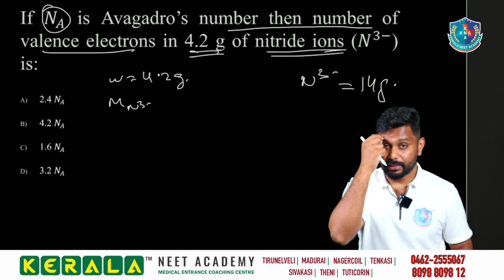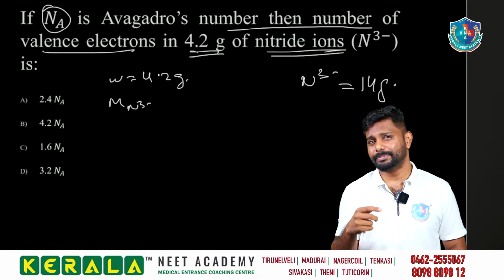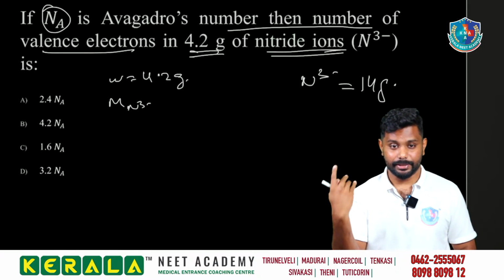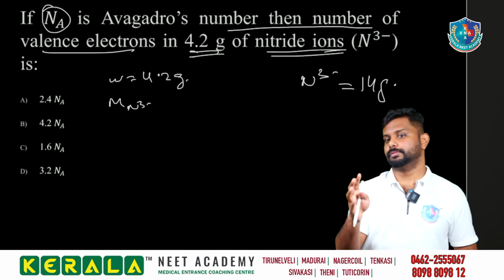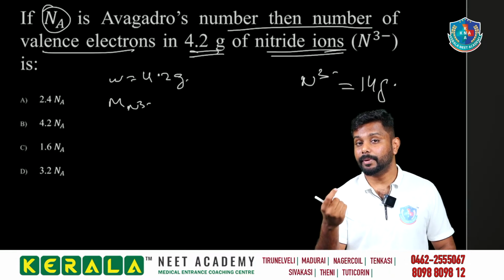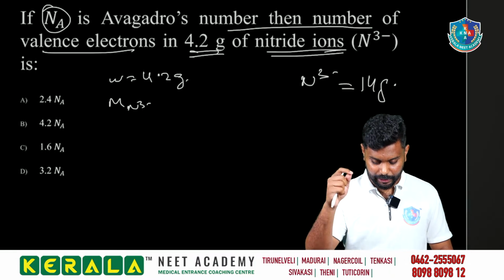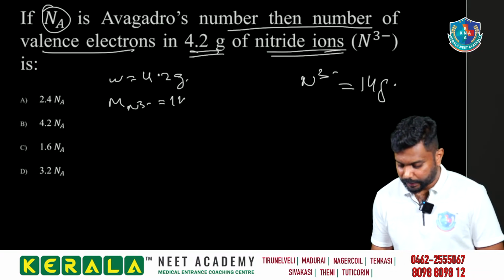Sometimes our students think, for 3 electrons should we do something? No, we are not doing that. Think about it. Whenever we are calculating mass, atomic mass is concentrated at the center. So mass of that is equal to 14 gram.